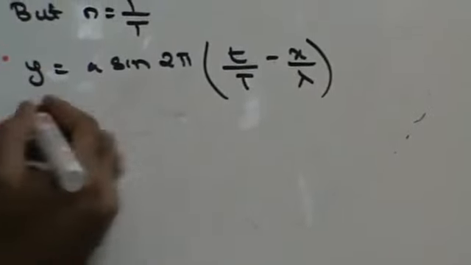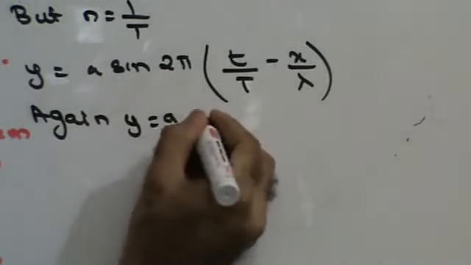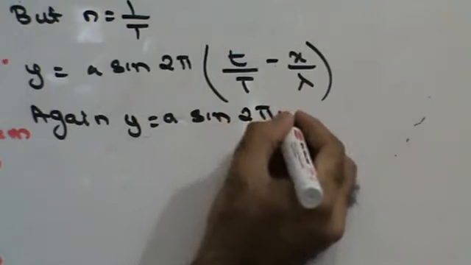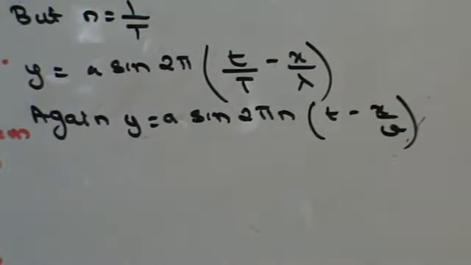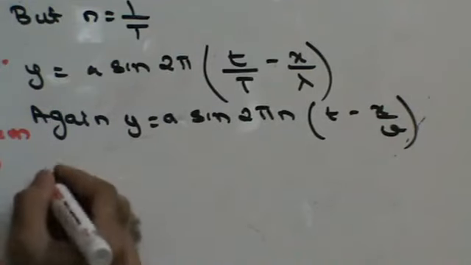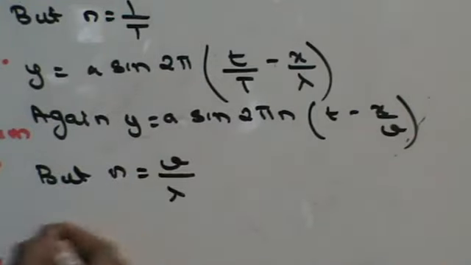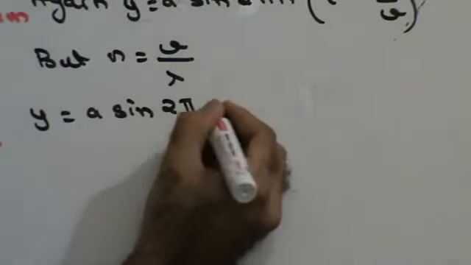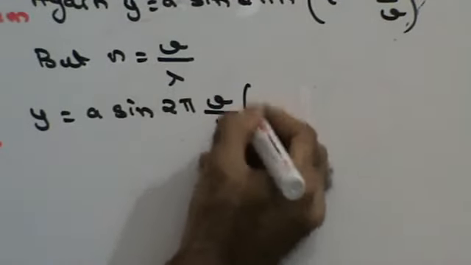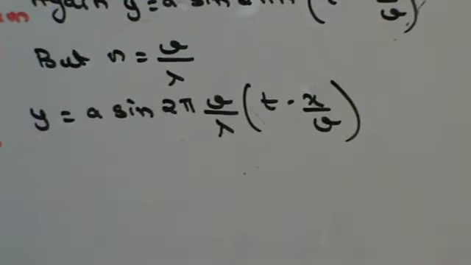I can say again y = a sin 2πn(t − x/v). n can be substituted as v upon lambda. Therefore y = a sin 2π(v/λ)(t − x/v), right?